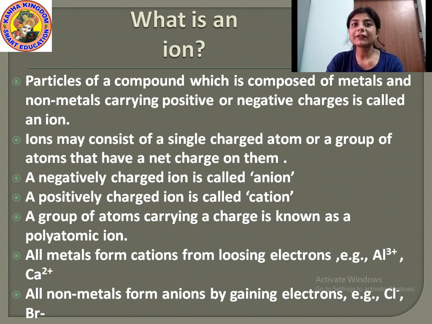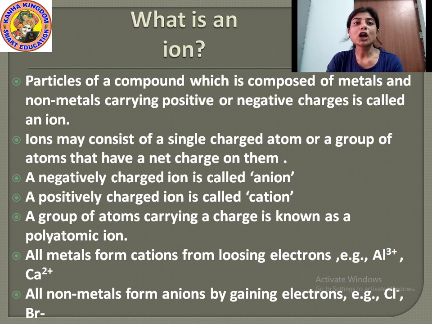Then a negatively charged ion is called an anion, and a positively charged ion is called a cation. The ion which is of negative charge is called an anion, and the ion which is of positive charge is called a cation.